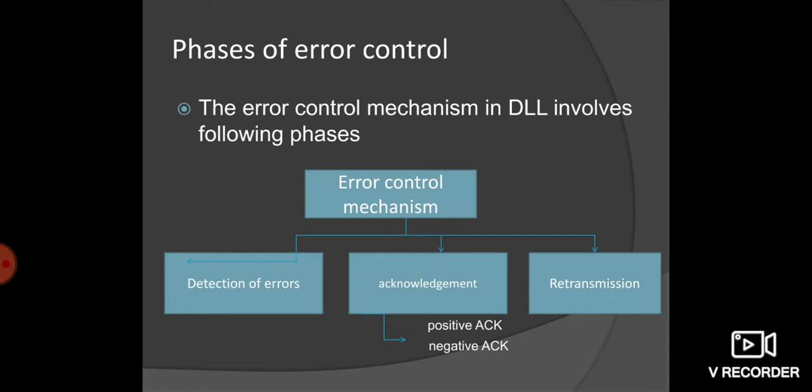Now let's see the retransmission. The sender maintains a clock and sets the timeout period. In the retransmission, if an acknowledgement of a data frame has not arrived before the timeout, or a negative acknowledgement is received, the sender retransmits the frame. Retransmission is nothing but if the acknowledgement has not arrived in time or a negative acknowledgement is received, then the sender retransmits it.